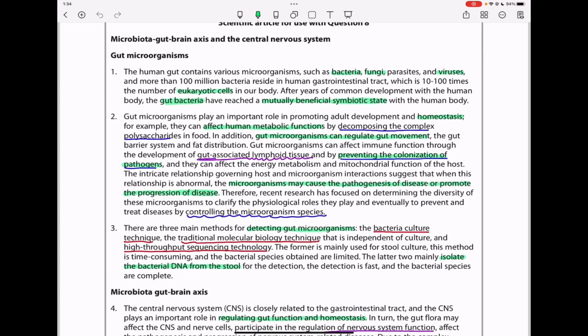Paragraph 3. There are three main methods for detecting gut microorganisms: the bacterial culture technique, the traditional molecular biology technique that is independent of culture, and high-throughput sequencing technology. The former is mainly used for stool culture. This method is time-consuming, and the bacterial species obtained are limited. The latter two mainly isolate the bacterial DNA from the stool for the detection. The detection is fast, and the bacterial species are complete.